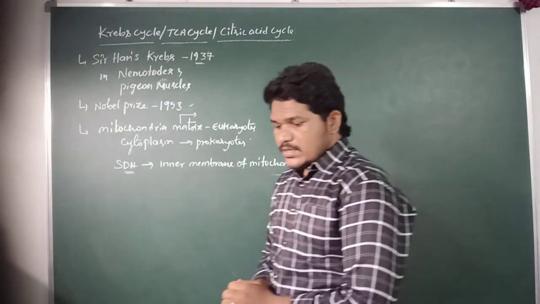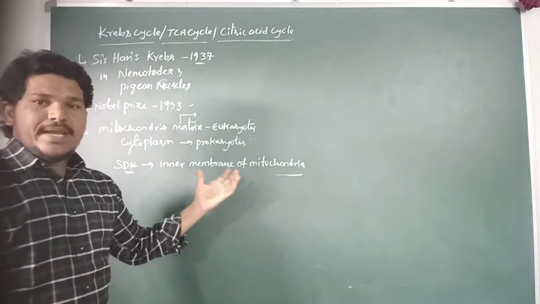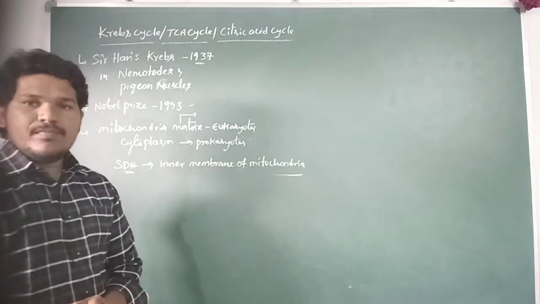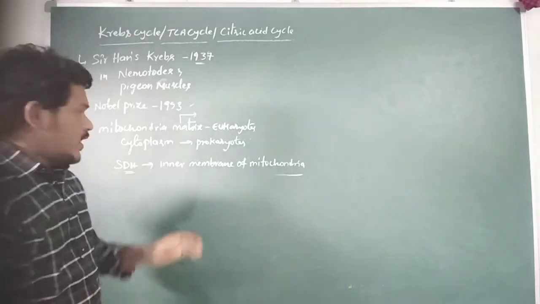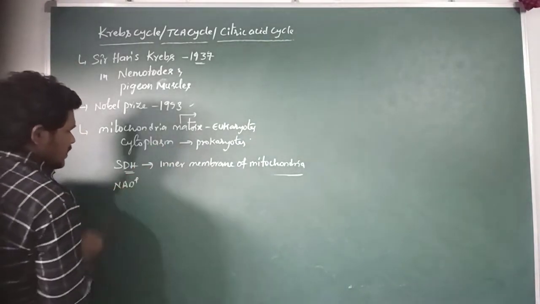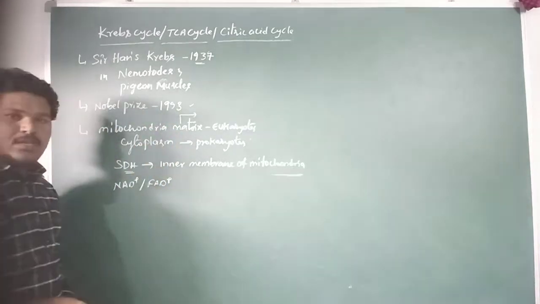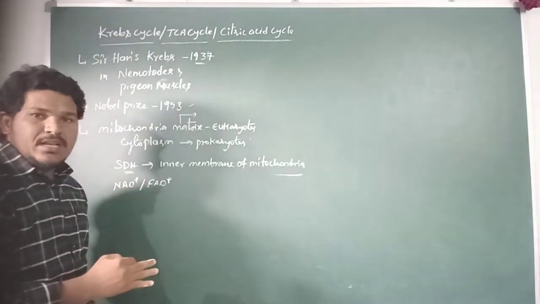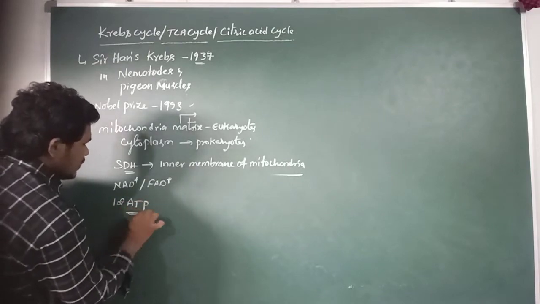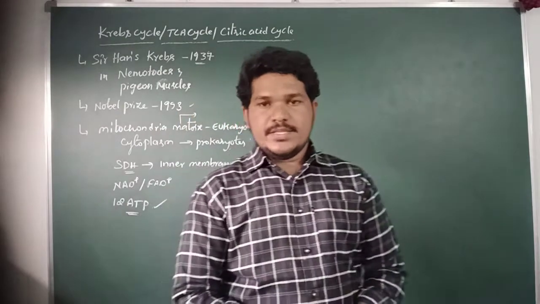For the continuous reaction, NAD+ and FAD+ molecules are required. It requires a continuous supply of the cofactors, coenzymes, NAD+ and FAD+. Each turn of the Krebs cycle can produce 12 ATP molecules.